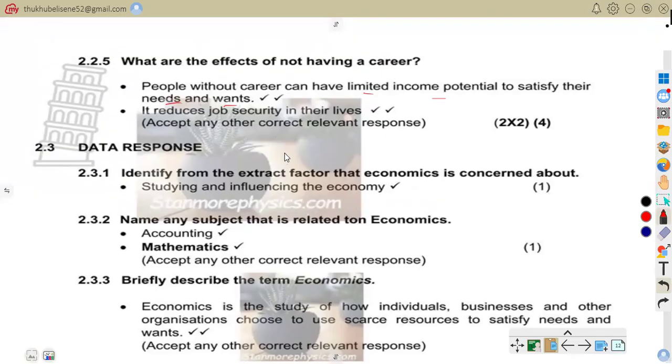So there we are talking about limited income, not being able to meet needs, for example, struggling to afford food. It also reduces job security in their lives, with no stable employment, so you only have temporary work.